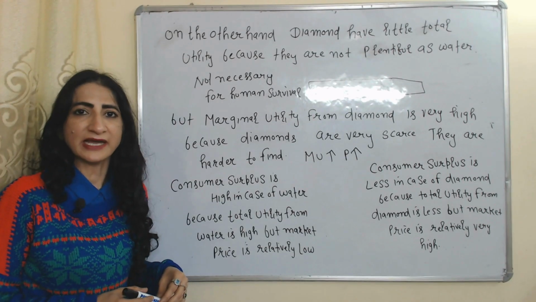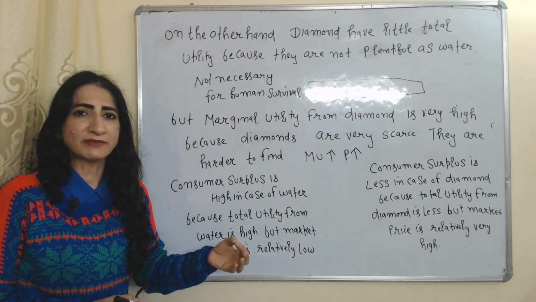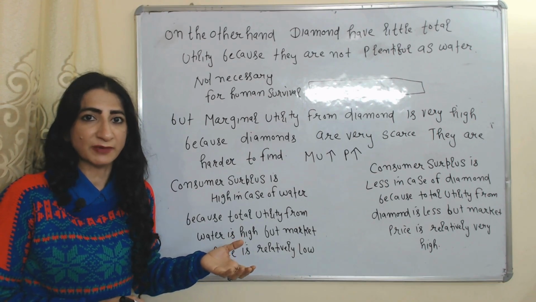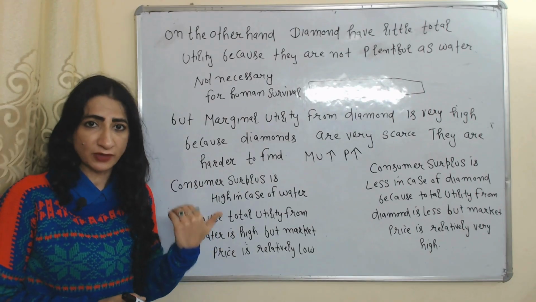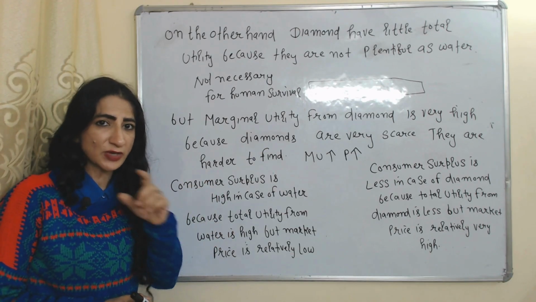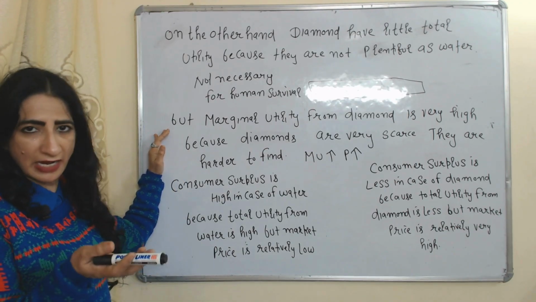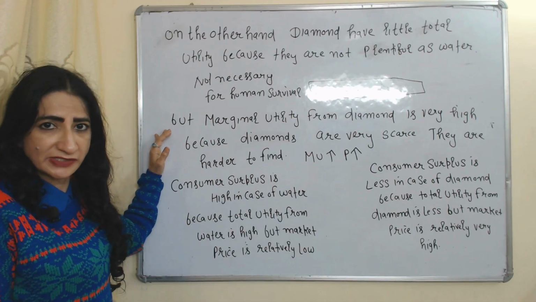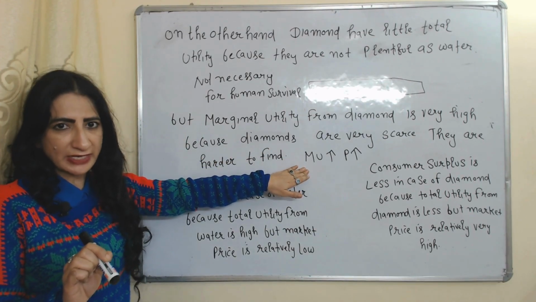On the other hand, diamonds have very low total utility because diamonds are not plentiful like water. We don't buy a diamond every day, but we consume water every day. Second, diamonds are not necessary for our survival. That's why total utility from diamonds is very low. But marginal utility from diamonds is very high because diamonds are very scarce, not available in large quantities. They are very hard to find. Marginal utility from diamonds is very high.